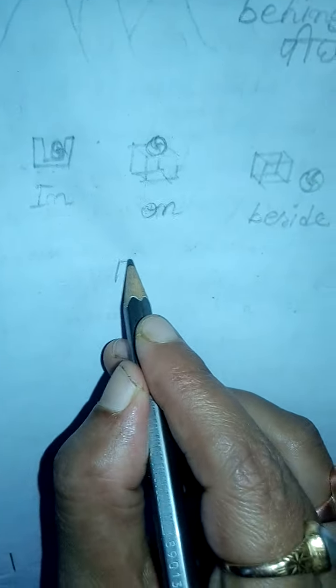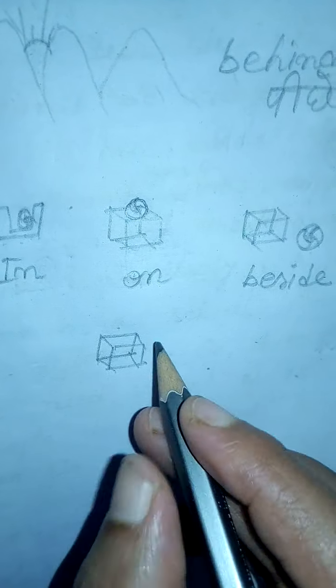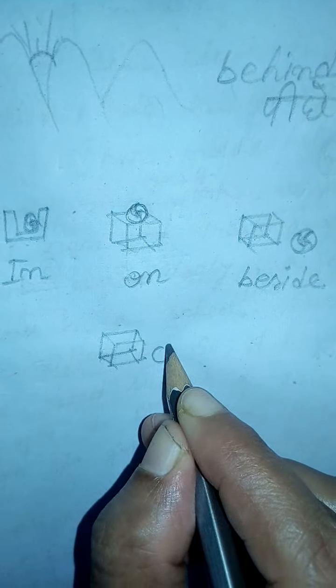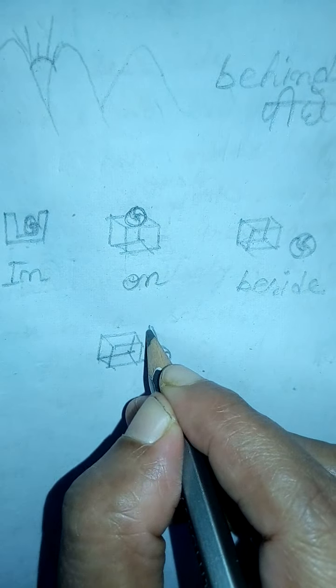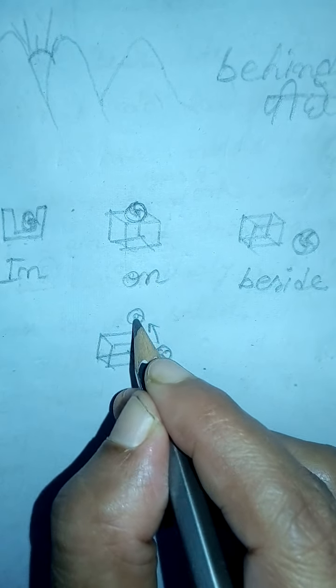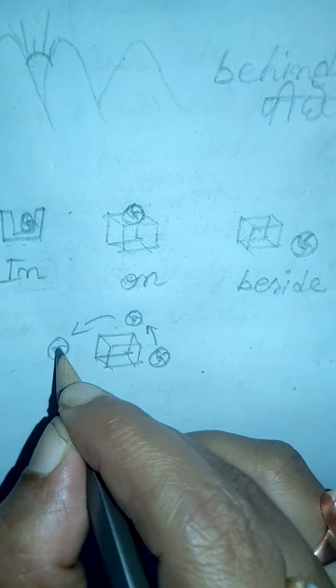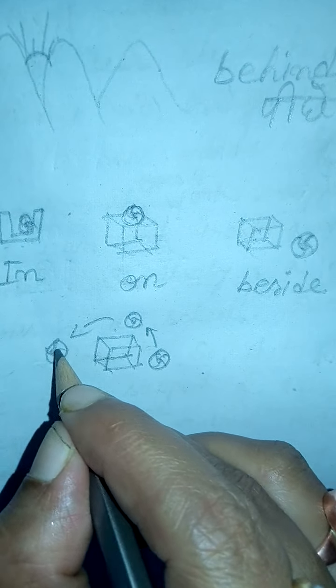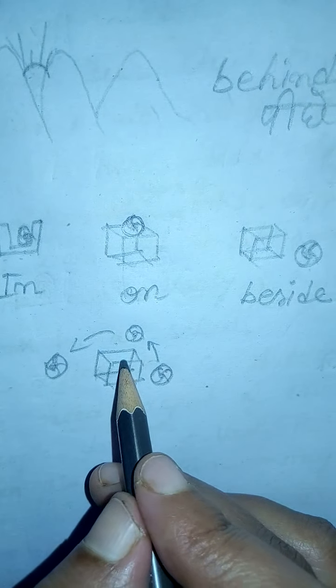Okay, and again I am drawing a box, and whenever one ball is going like this, okay, looking like jumping, not touching any object, not touching or not attached, that means this is over.